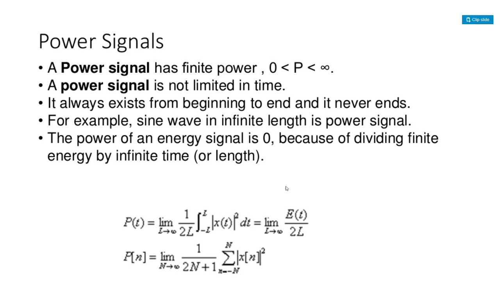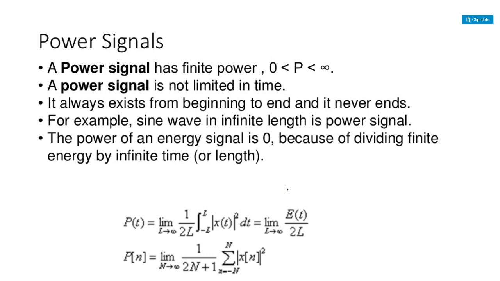But if the same square signal extends up to infinite length, then that will be a power signal. But if you take the same square signal and calculate the energy within a time duration, selecting the time limits rather than minus infinity to plus infinity, then you can calculate the energy of that given signal.